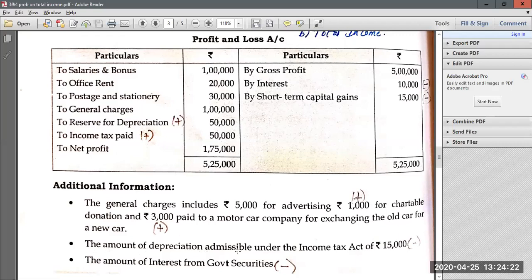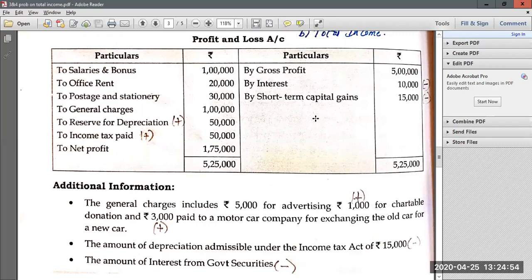Now the amount of depreciation admissible under the act is 15,000. So whatever depreciation they give in P&L account, like see here they are given reserve for depreciation. That means whatever depreciation amount they give on debit side of P&L account, that becomes inadmissible, you should add back. But whatever amount of depreciation they say which is admissible or which is allowed as per Income Tax Act or as per Section 32, we should deduct from net profit. Then again income tax paid, since it is personal expenditure, we should add it back, it becomes inadmissible.